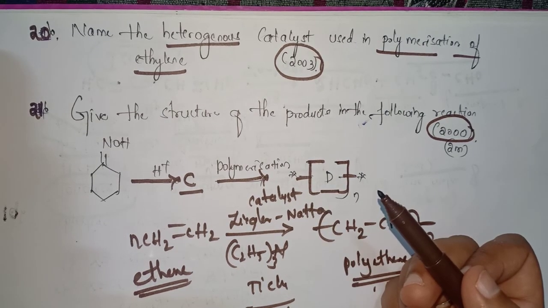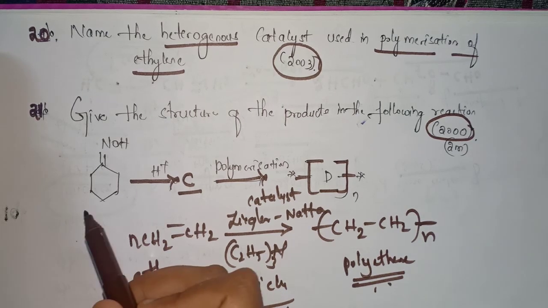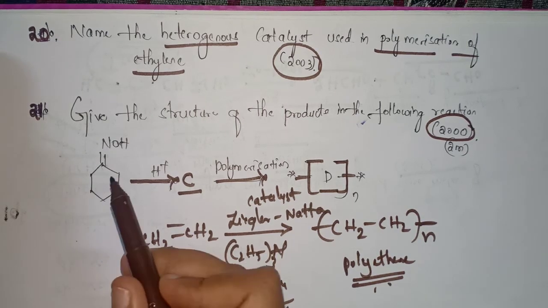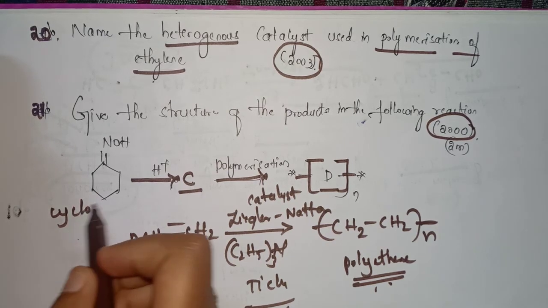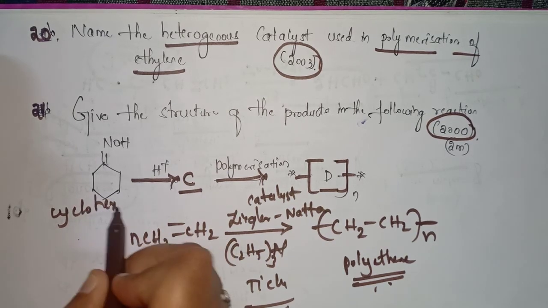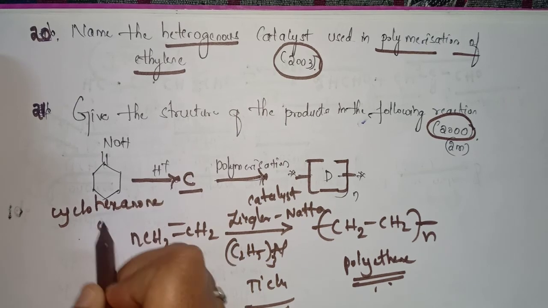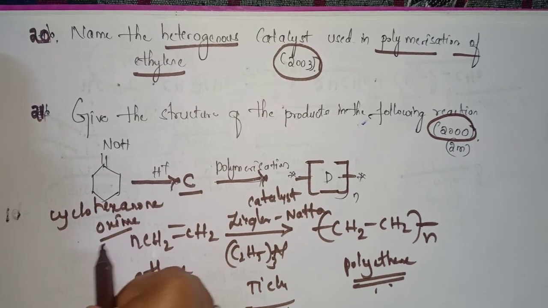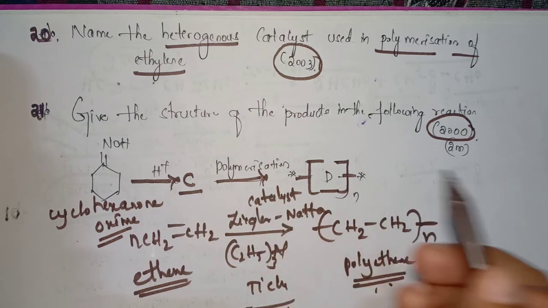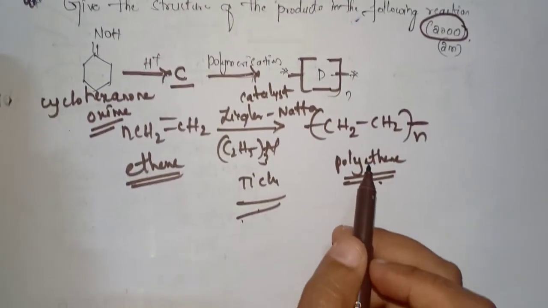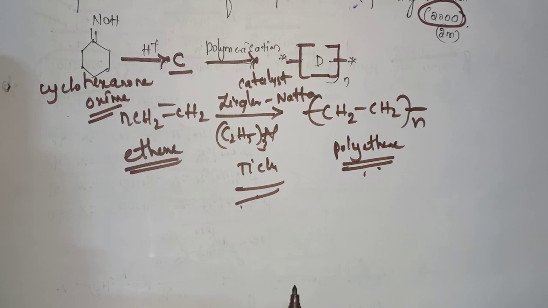So here, by the reaction of this cyclohexanone oxime with H plus, we will obtain caprolactam. I will write the reaction here, how this caprolactam is produced.